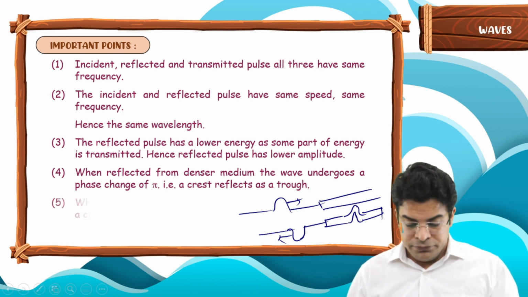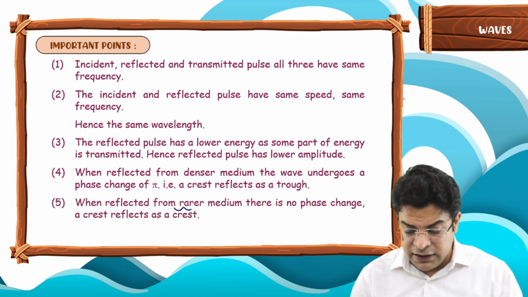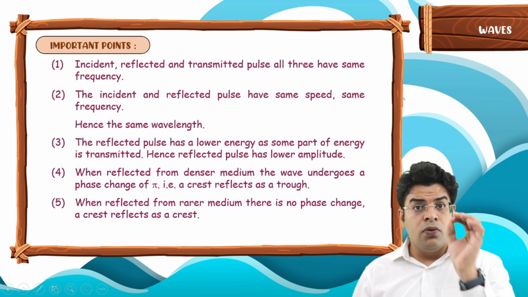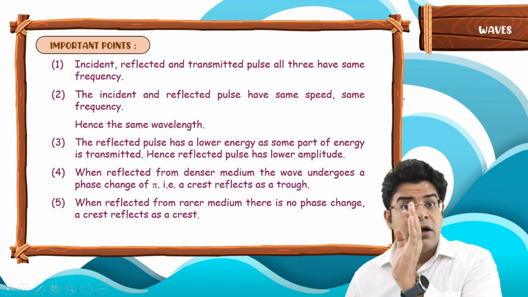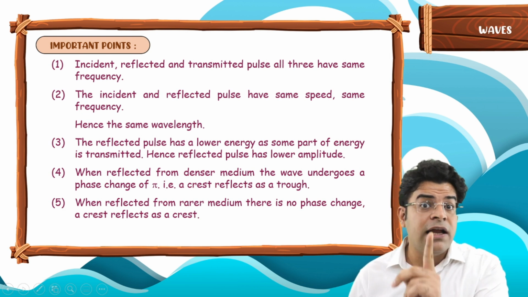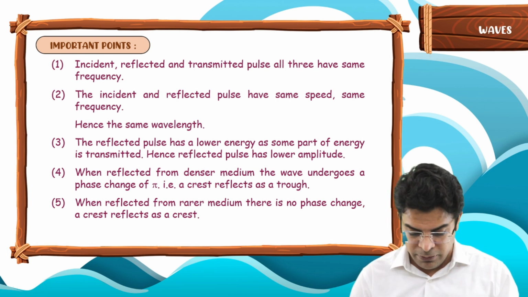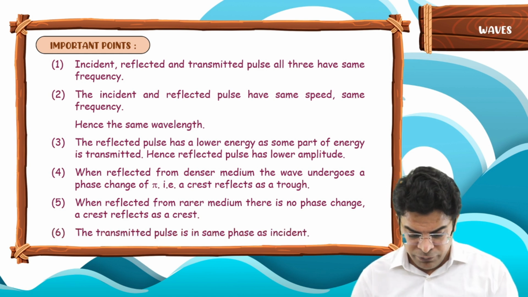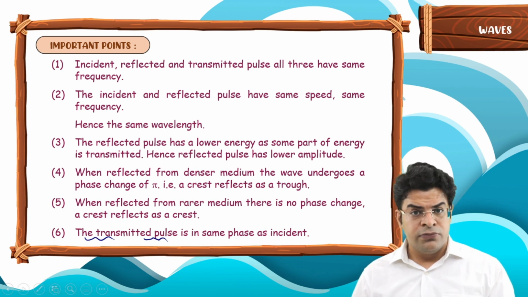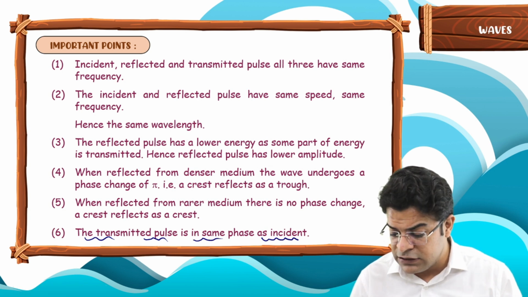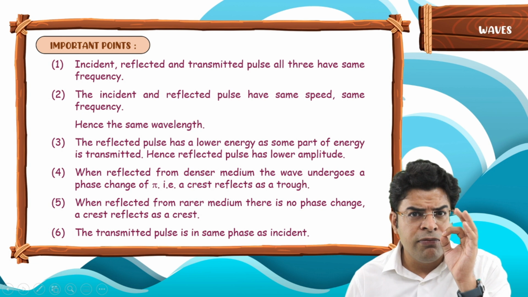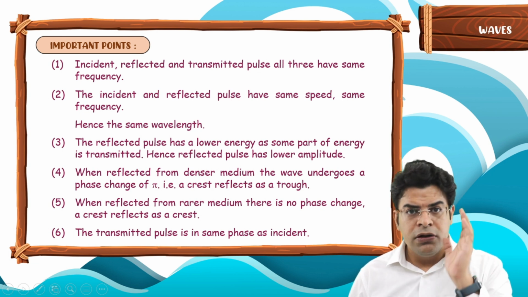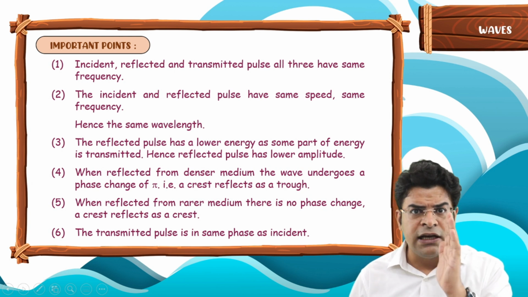Next point: when reflected from a rarer medium, there is no phase change. So what goes as a crest comes back as a crest, given that it is reflected from a rarer medium. A crest reflects back as a crest. And the last point here: the transmitted pulse is in the same phase as the incident pulse. So whether the wave is trying to move from rarer to denser or from denser to rarer, the transmitted pulse has the same phase as the incident.